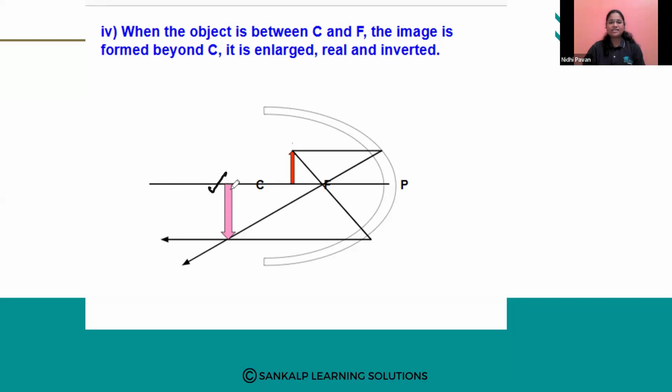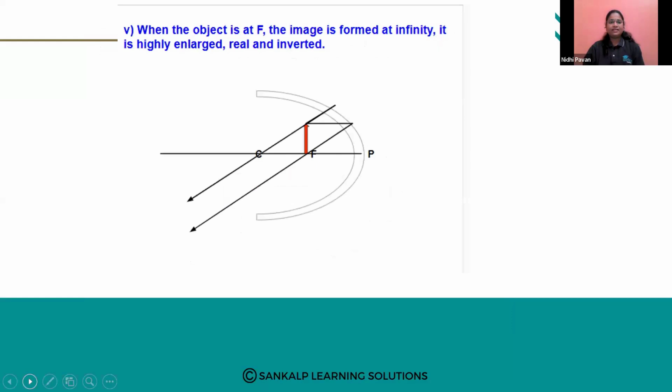And here you can see the image. The image is highly enlarged, meaning bigger than the object. It is real, meaning we can get it on the screen. It is inverted, as I said, inverted means reversed, opposite to the object.